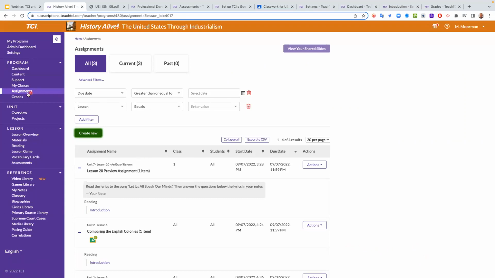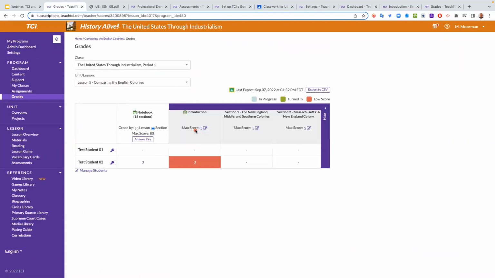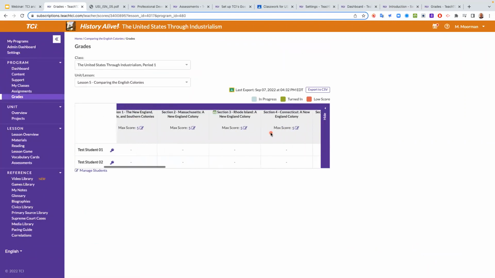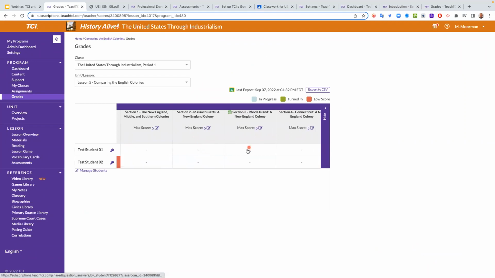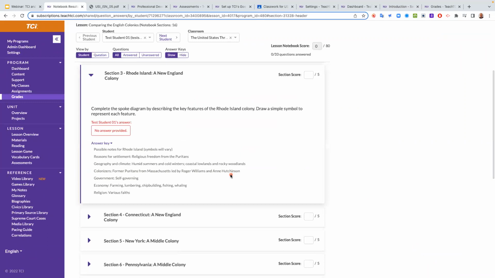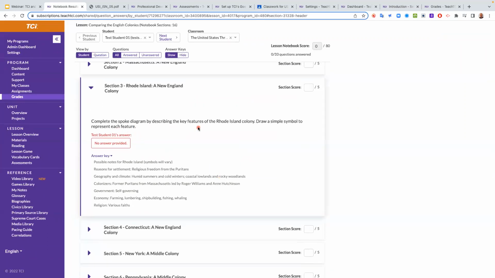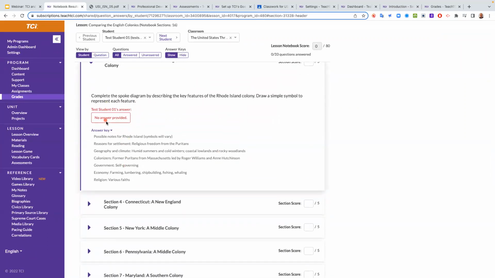You're grading the notebook. So if I go into grades, okay, I see the sections. Like if I wanted to go in and drill in and see section 3, now the student hasn't done it yet, but I can still click on this little hyperlink. Okay, complete the spoke diagram. That is what you're grading. But that student hasn't done anything yet, so you don't see their spoke diagram there. So it hasn't shown up yet. But that's to answer that question.